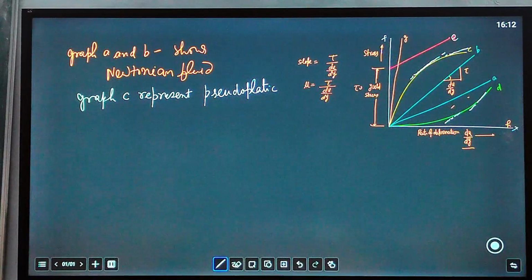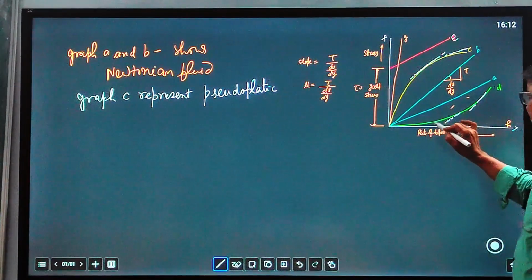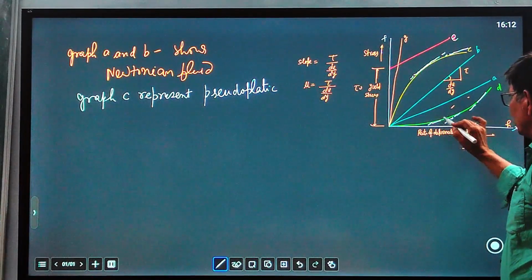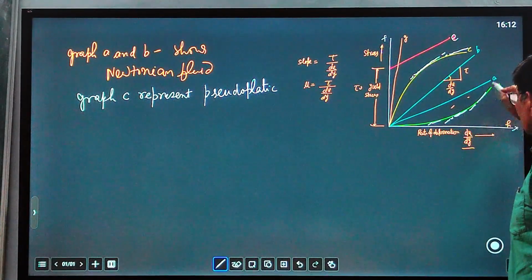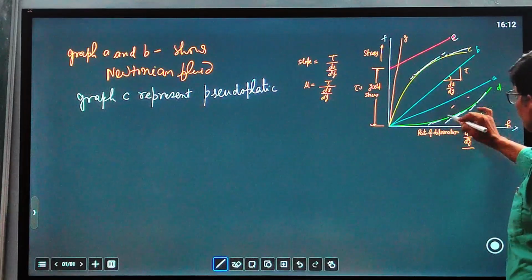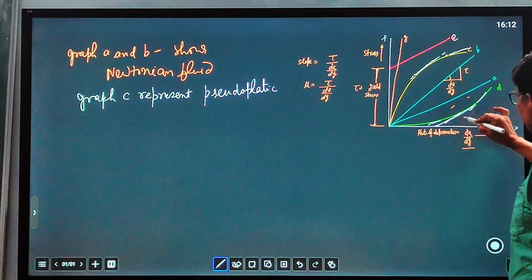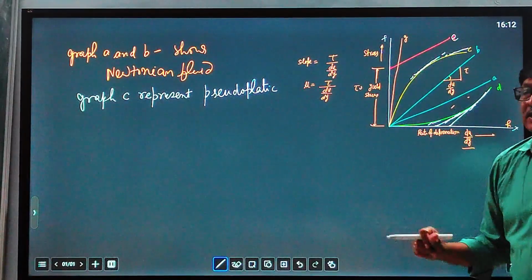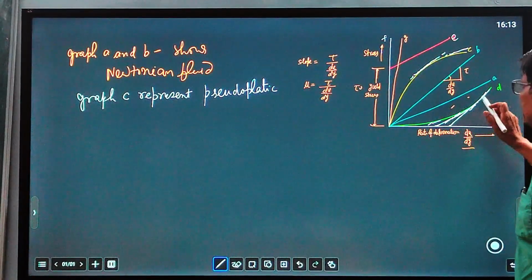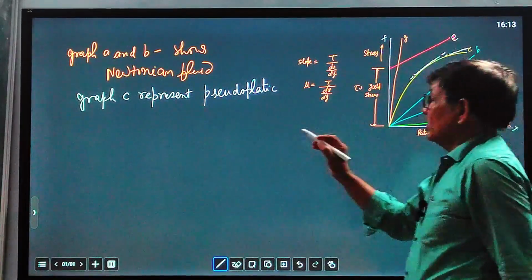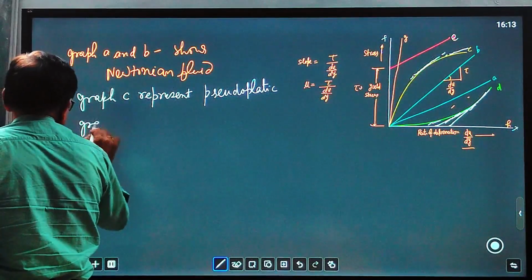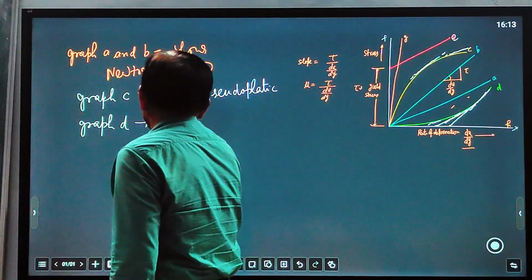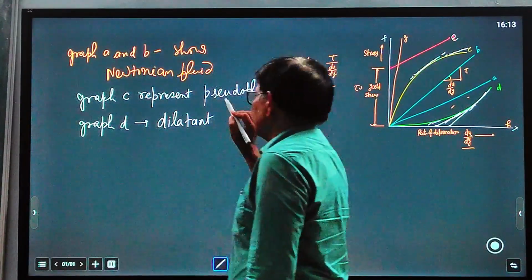And for graph D, you can see here at different points. Take different points. This is one point, this is another point. Continuously the slope is increasing. You see the slope is increasing at each point. So it means viscosity is increasing. So this is a fluid known as a dilatant. Graph D is for dilatant.